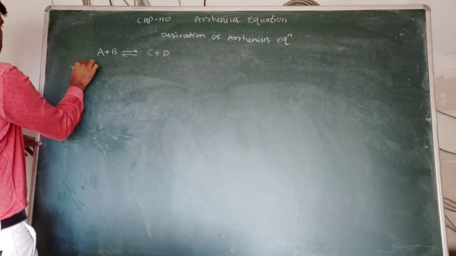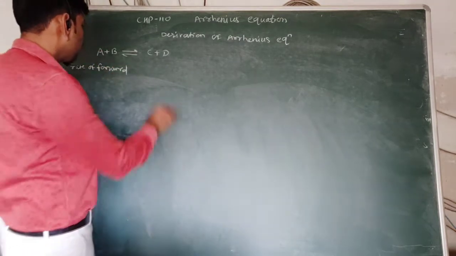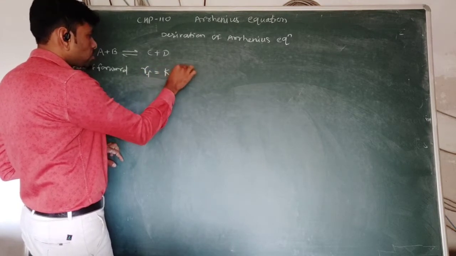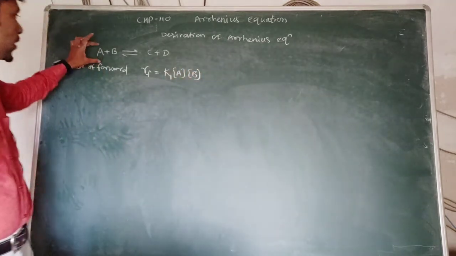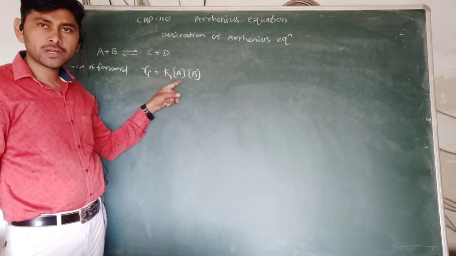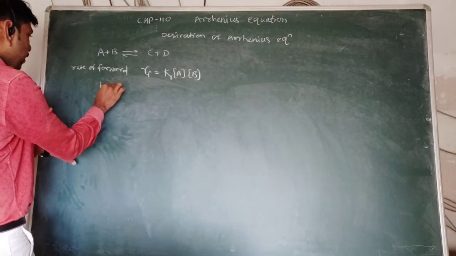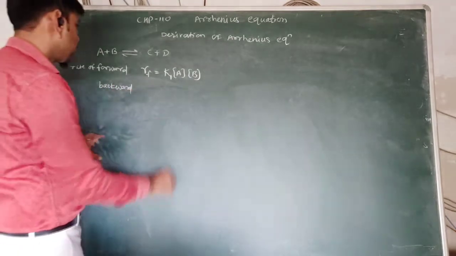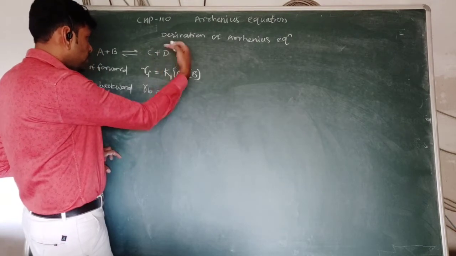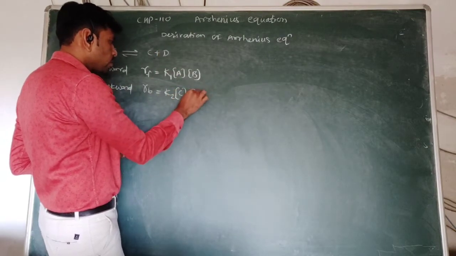So the rate of forward reaction, indicated by RF, is equal to K1 into concentration of A into concentration of B. Similarly, the rate of backward reaction, RB, is equal to K2 into concentration of C into concentration of D, as this reaction occurs in the reverse manner.